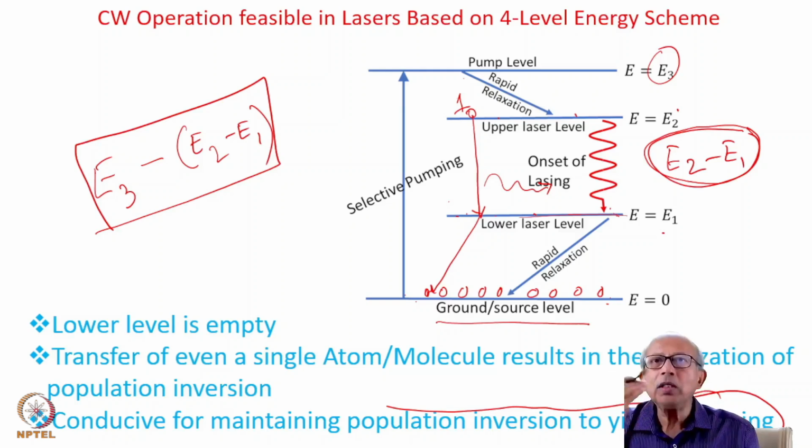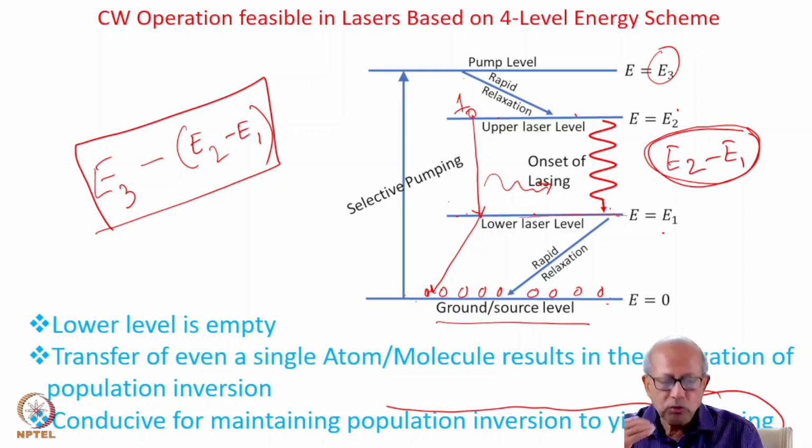So in order to increase the output power, you have to increase the intensity of pumping, and at the same time, you will also have to remove the dissipated heat to keep the temperature at ambient condition. Now, there is of course a limit up to which you can extract the heat from the system, and thus you cannot increase the output power of the laser indefinitely.